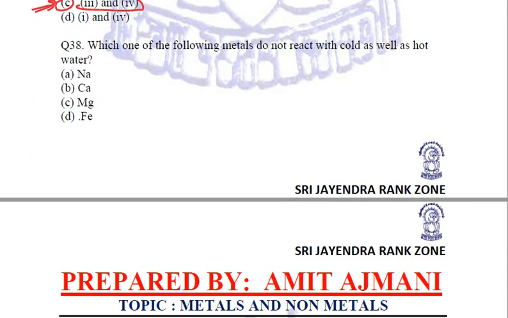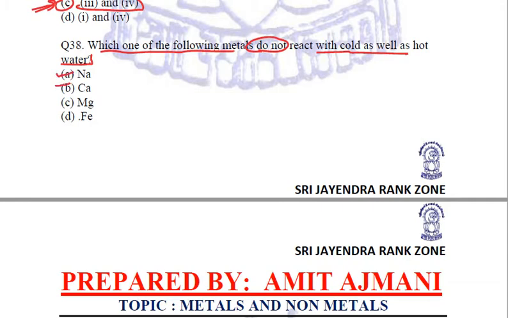Okay. Coming to the next question. Which one of the following metals do not react with cold as well as hot water? Now, those metals which do not react with cold as well as hot water are those which come down in the reactivity series.